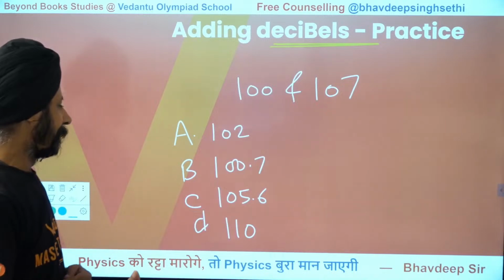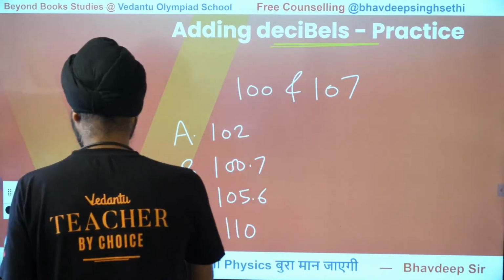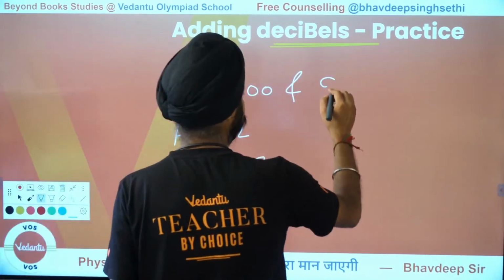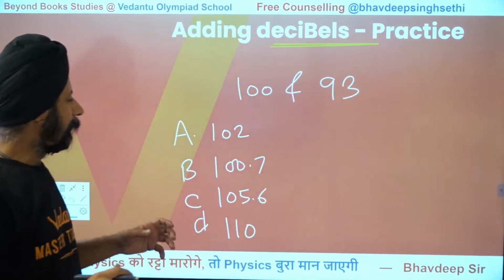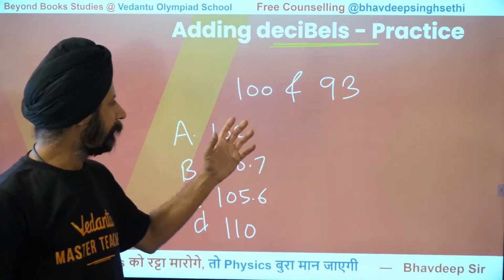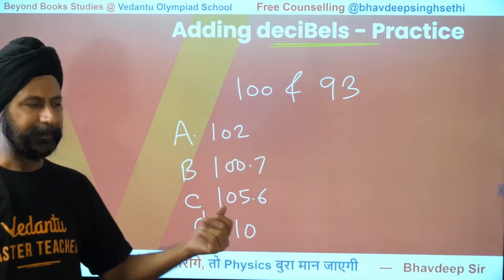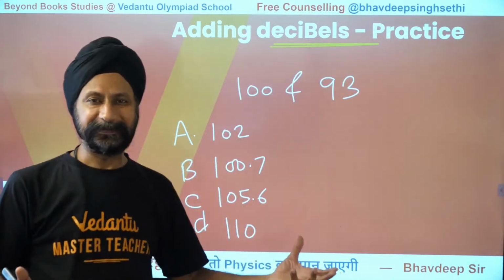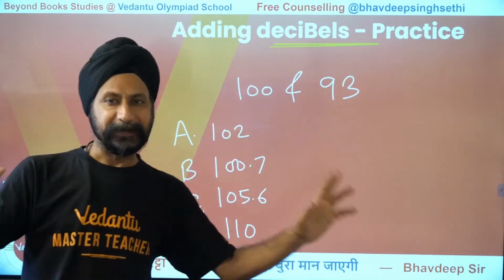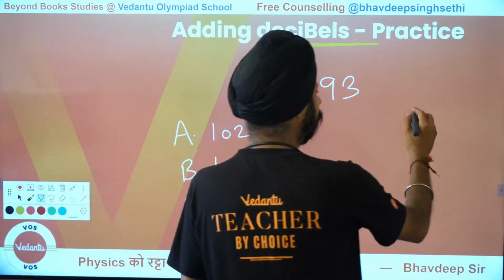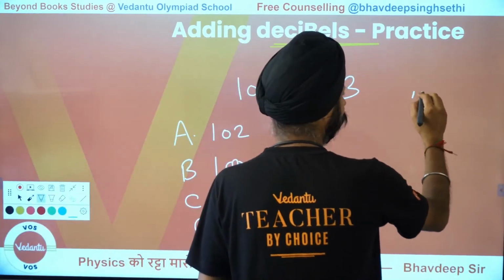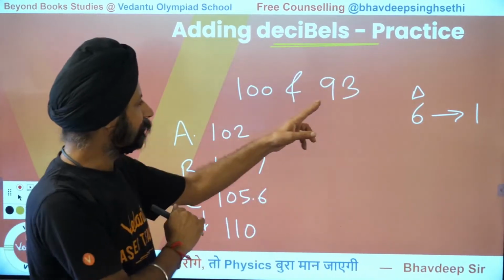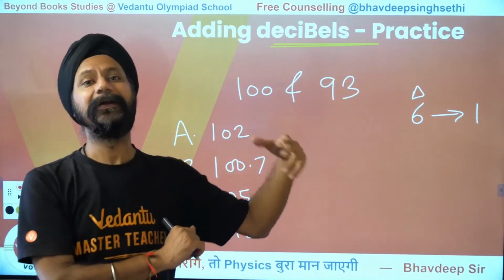Oh, I made a mistake, sorry. What I meant to say is 100 plus 93. That's what I meant. So what if the decibels were 100 and 93? What is your closest match to the answers given here? The difference is 7. Remember, if the difference were 6, you would have added 1. So if this was 94, the answer would be 101.